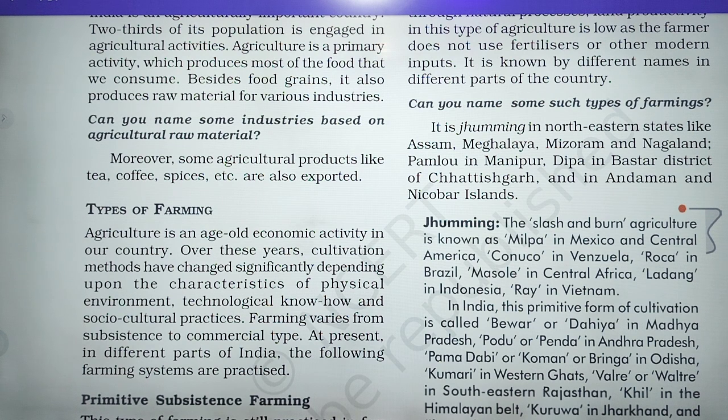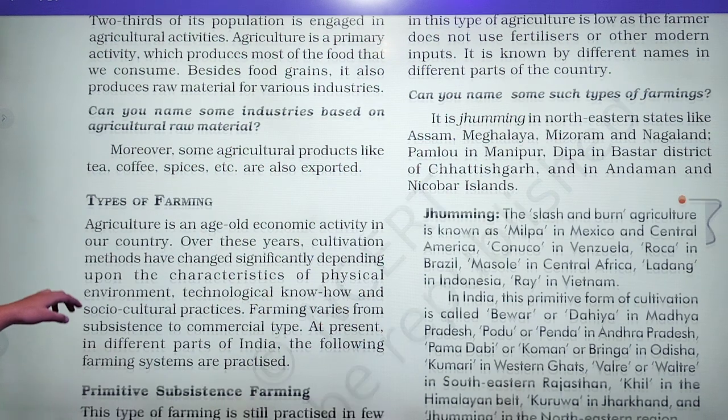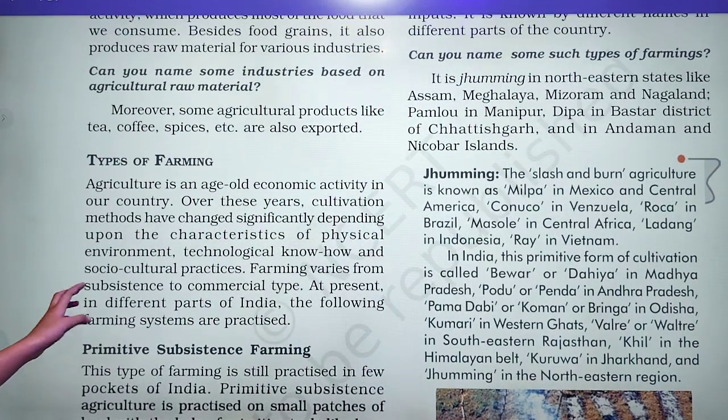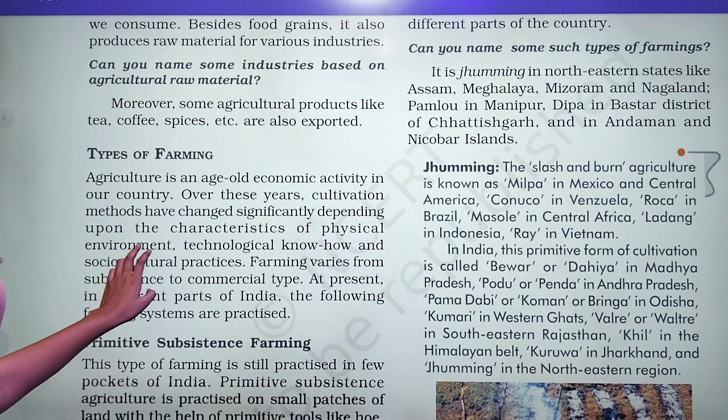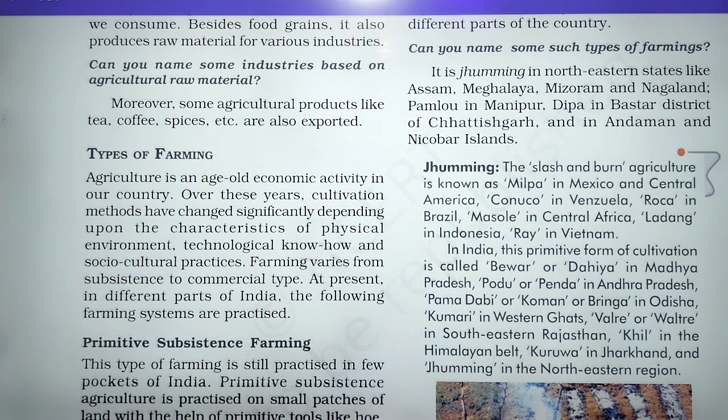Over the years cultivation methods have changed significantly depending upon the characteristics of the physical environment, okay. It means in the previous time their cultivation method was different, and nowadays the cultivation methods have changed, like the physical environment, technological know-how and socio-cultural practices.